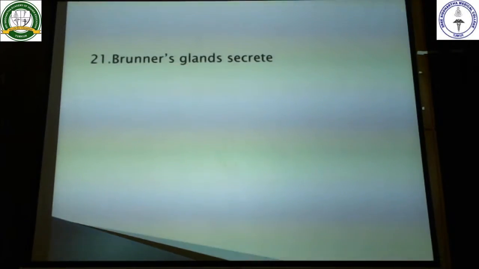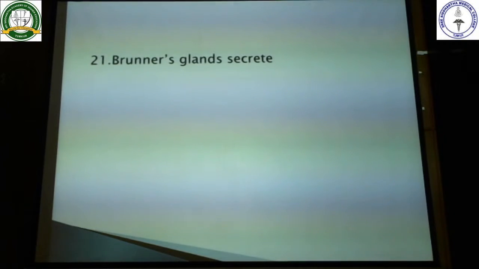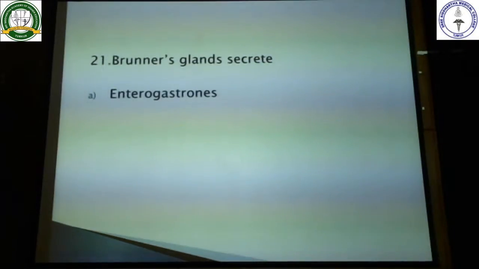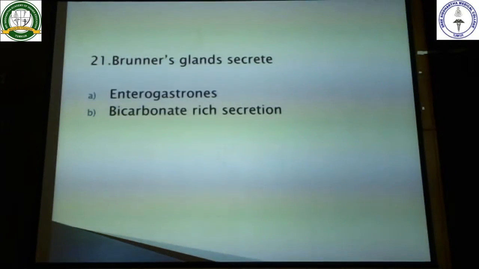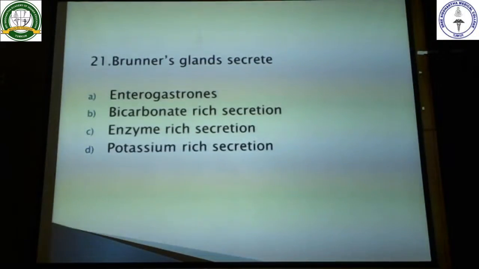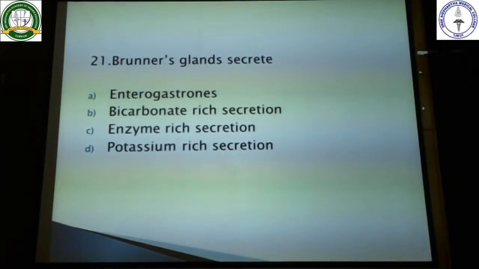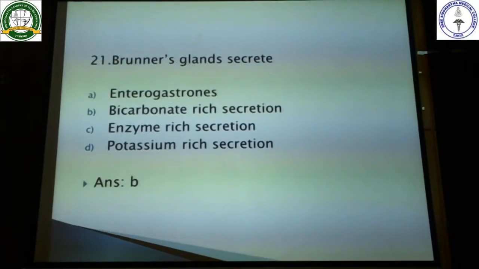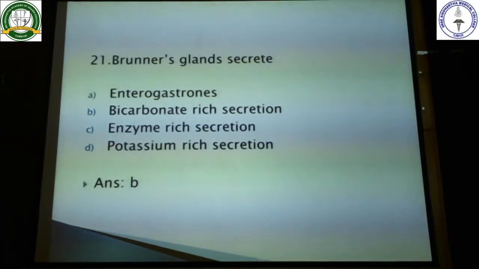Next, Brunner's glands. What do Brunner's glands secrete? Enterogastrones, bicarbonate rich secretion, enzyme rich secretion, and potassium rich secretion. So here the answer is B, bicarbonate rich secretion, from Brunner's glands.